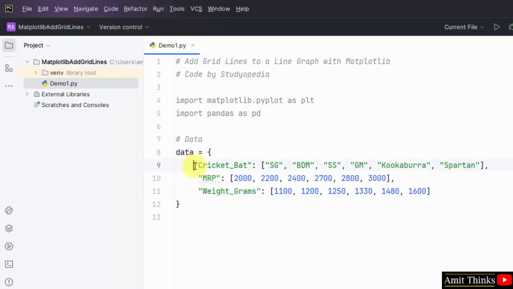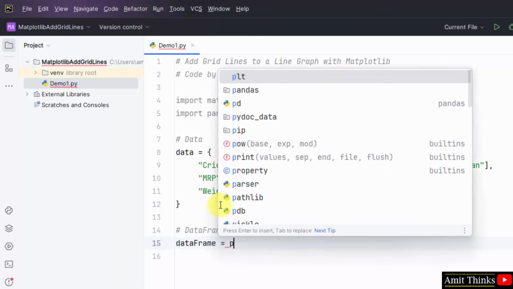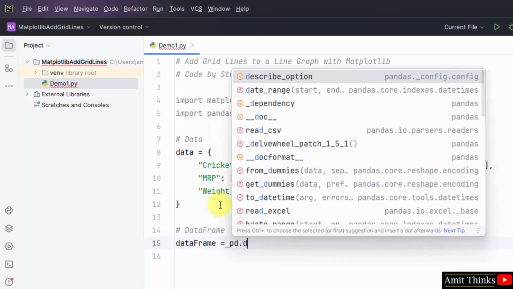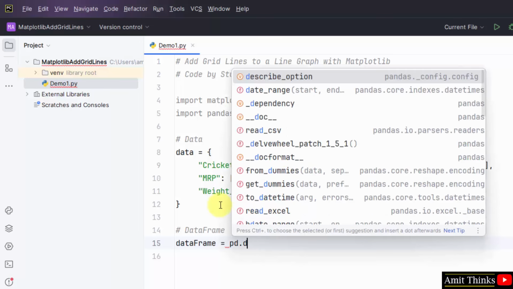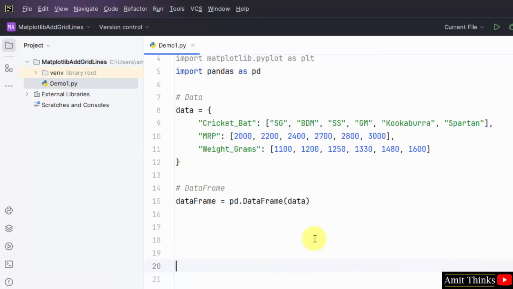We have our record here. I'll add this to our data frame using, let's say, I'll create a new object, data frame. Pandas means pd.DataFrame. Okay, and within that mention the following data. That's it. We have created our data for input.